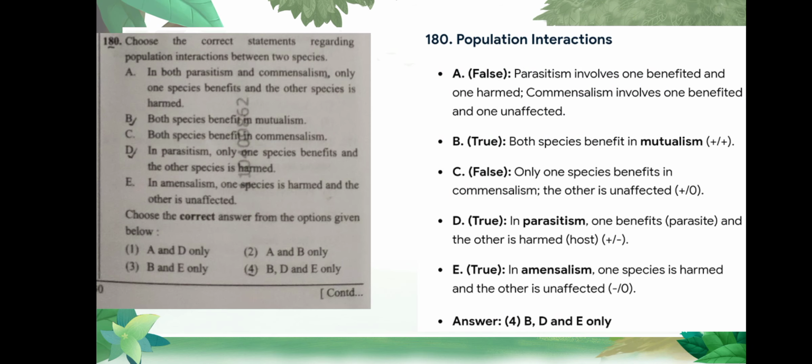Question number 180: choose the correct statement regarding population interaction between two species. Correct option is option number 4, and correct answer is B, D and E only.